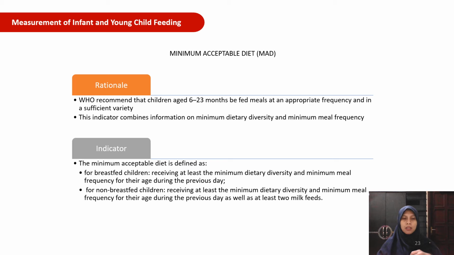The minimum acceptable diet is defined, for breastfed children, as receiving at least the minimum dietary diversity and minimum meal frequency for their age during the previous day. And for non-breastfed children, as receiving at least the minimum dietary diversity and minimum meal frequency for their age during the previous day, as well as at least 2 milk feeds.